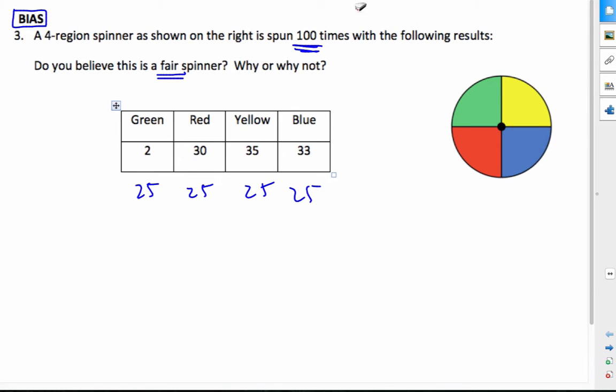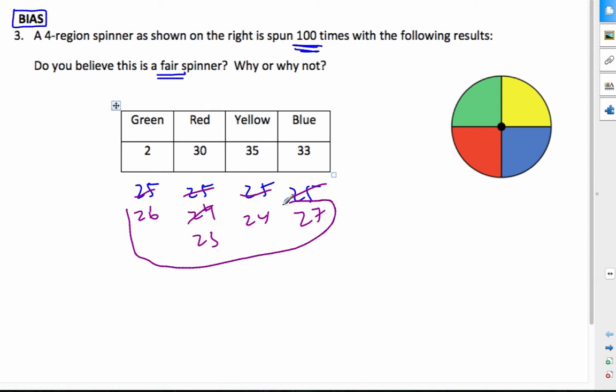Or maybe this one would be 27, and this would be 24, and this would be 24. Or maybe this one is going to be 23, and this is 26. But some kind of distribution of values of spins so that these are about the same. When I see that green, I think, oh, it's more apt to land on these colors, red, blue, and yellow, than green, and so it is biased.